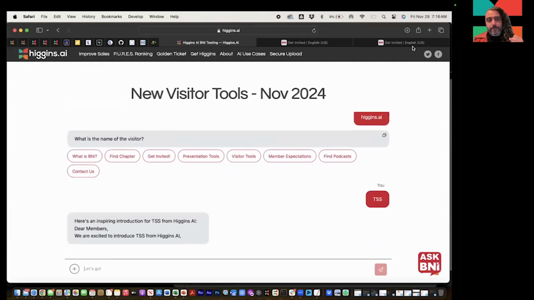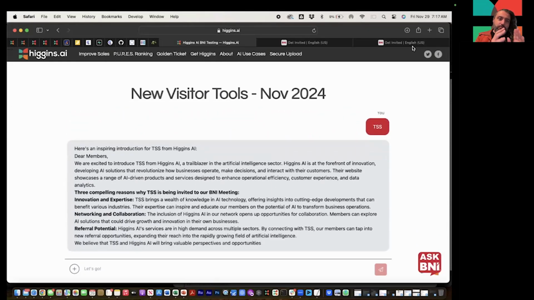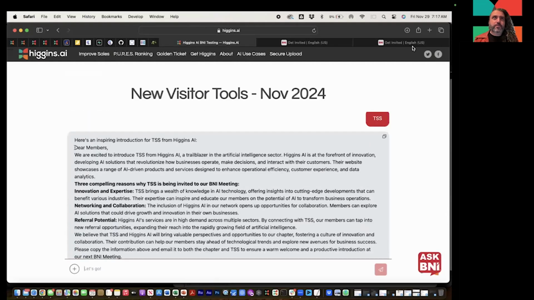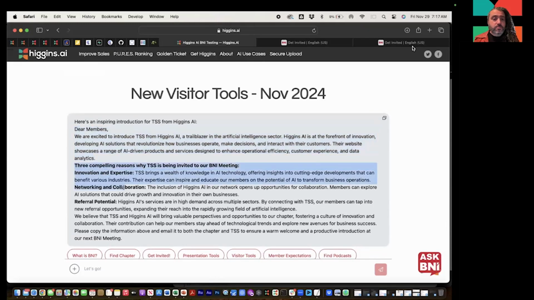That's the key. You want that message, that technology we talk about to tradition. We're letting Higgins deal with the technology so you can focus on the tradition of connecting with the individual. So this email says, hey, we're excited to introduce TSS at Higgins.ai. This email is sent out to your chapter, and it tells a little bit about why Higgins AI was invited, why TSS is such a good fit. It provides 3 compelling reasons why they're being invited to the BNI meeting.